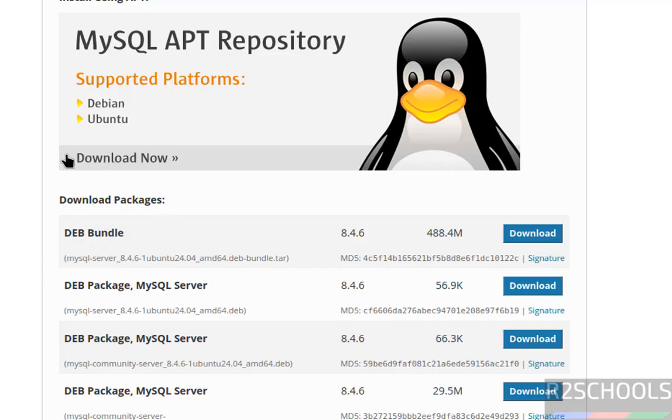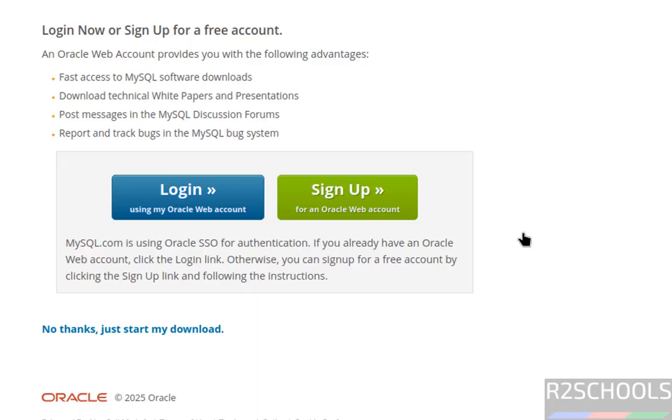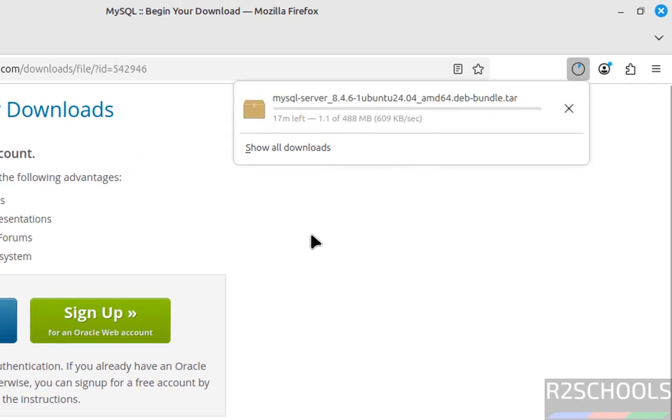installed. But instead of downloading each package, just download this deb bundle. So click on download, then click on no thanks, just start my download. See, download started and its size is about 488 megabytes. Wait until download completes. Once download completes, then we will install MySQL Server 8.4.6 on Linux Mint 22.